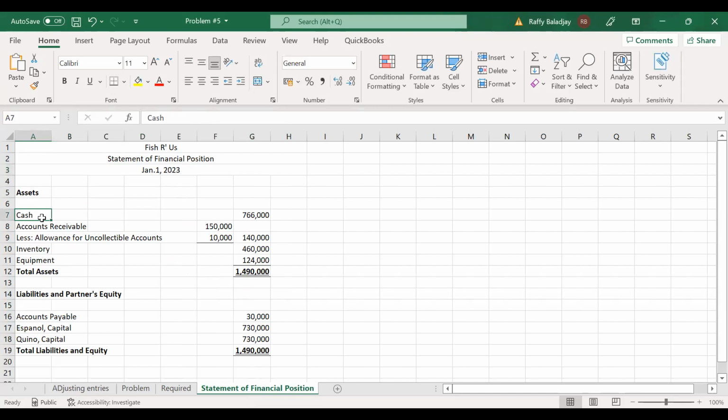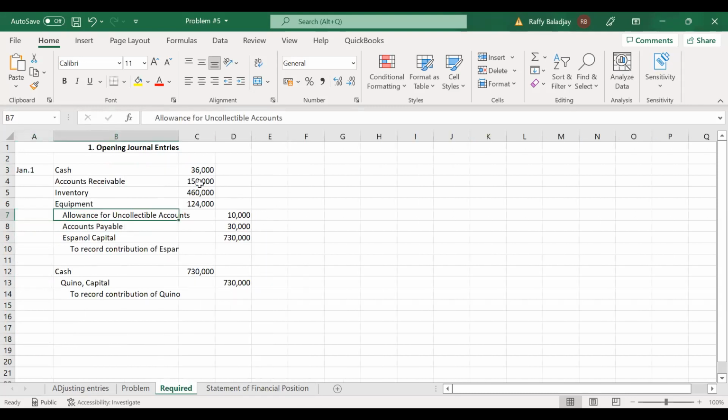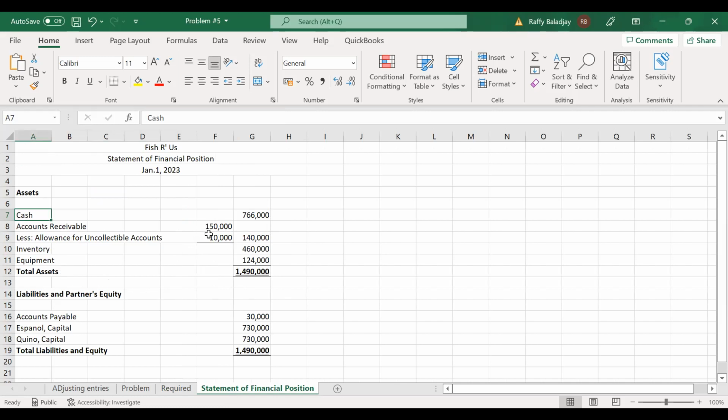So here it is, the statement of financial position. First, you will record cash, 766,000. So that's 36,000 and the contribution of Keno in the amount of 730,000. And then the value of the receivable here, 150,000 less 10,000 allowance, so you have a net realizable value in the amount of 140,000. Inventory, 460,000. Equipment, 124,000. And you will have total assets in the amount of 1,490,000.